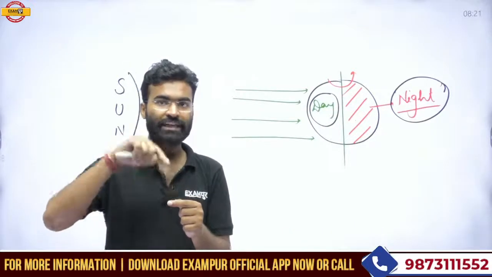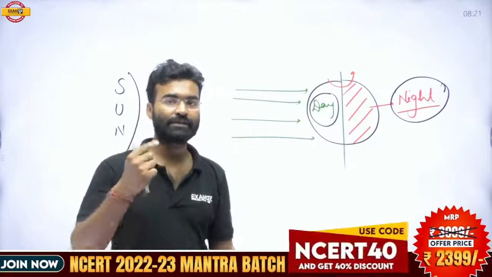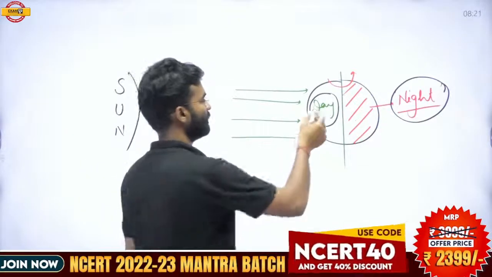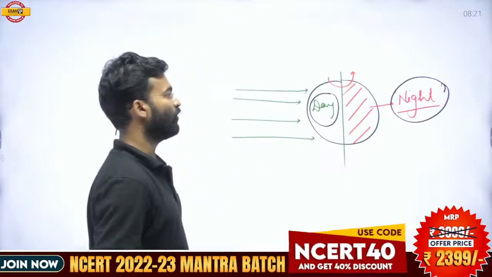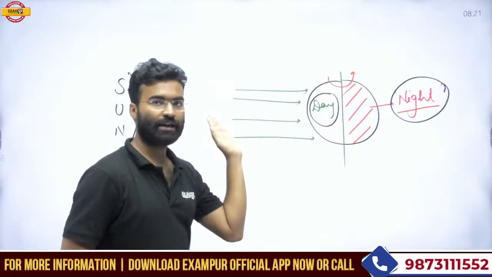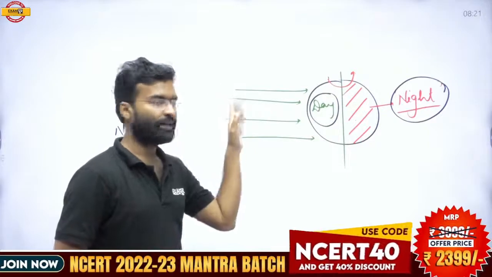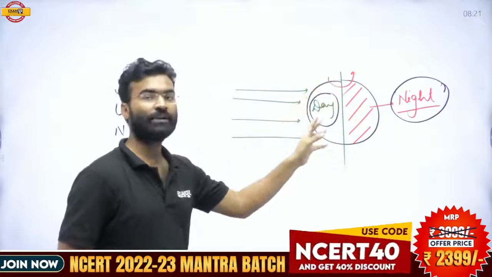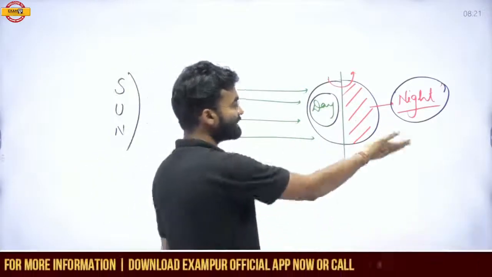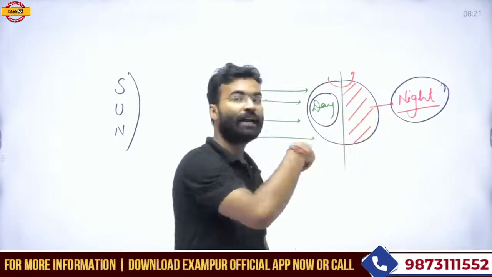And that particular place which experiences the night at the present time will also experience the day after a certain time period because of the rotation. Suppose the rotation stops, what will happen? The part of the earth which is in front of the sun always remains in front of the sun. Then this part of the earth always experiences the day situation, and the part on the backside always experiences the night situation.